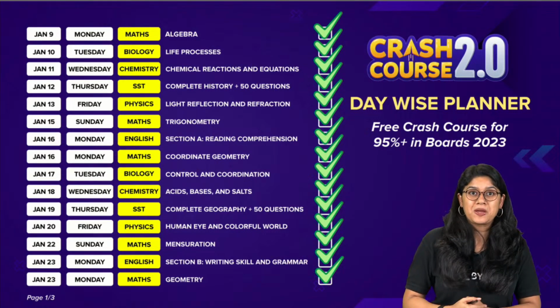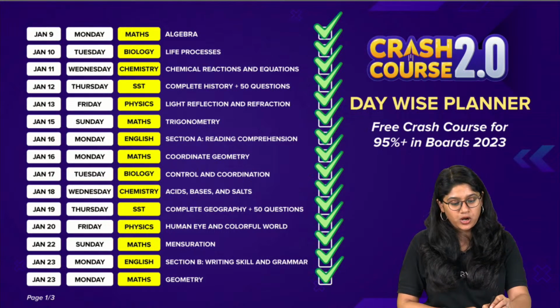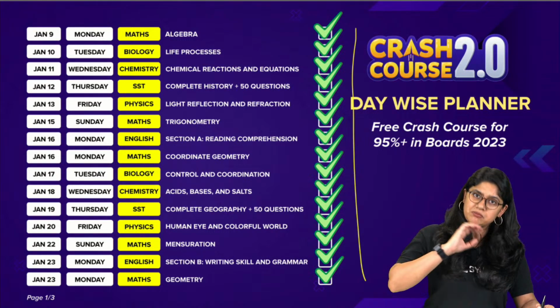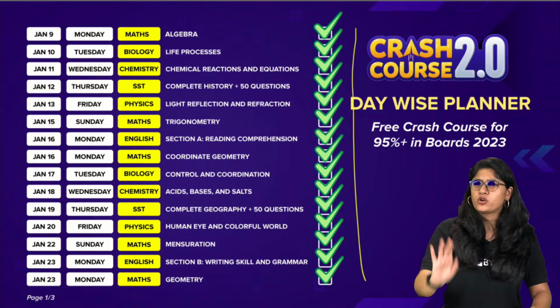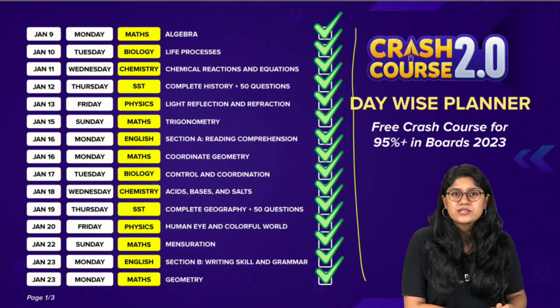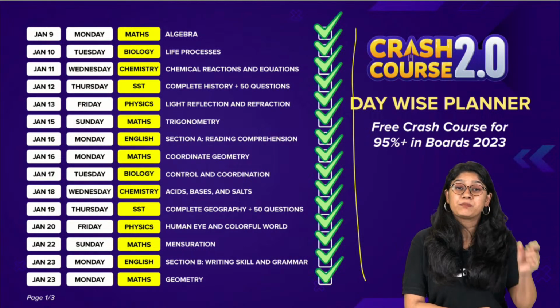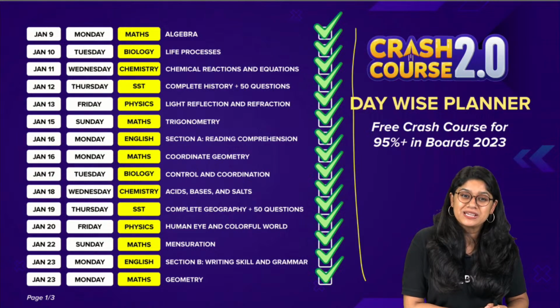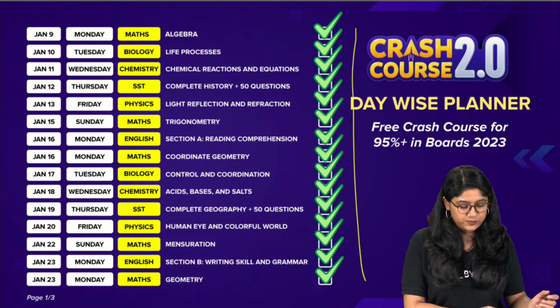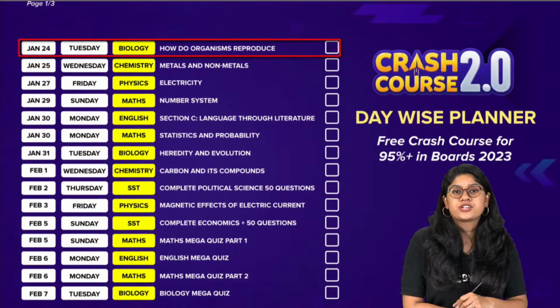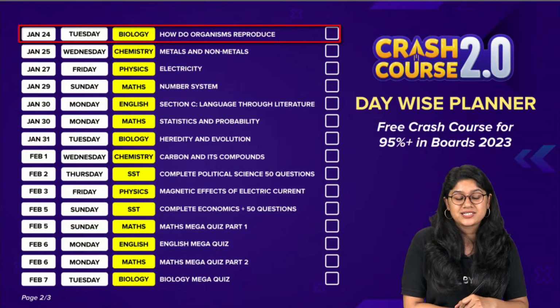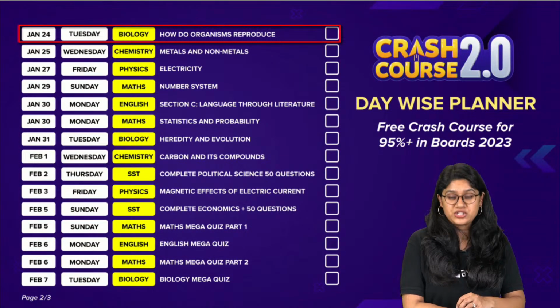If you have accidentally missed any session, you can always go back and watch that session. It will help you in your examination. Today we are dealing with How Do Organisms Reproduce?